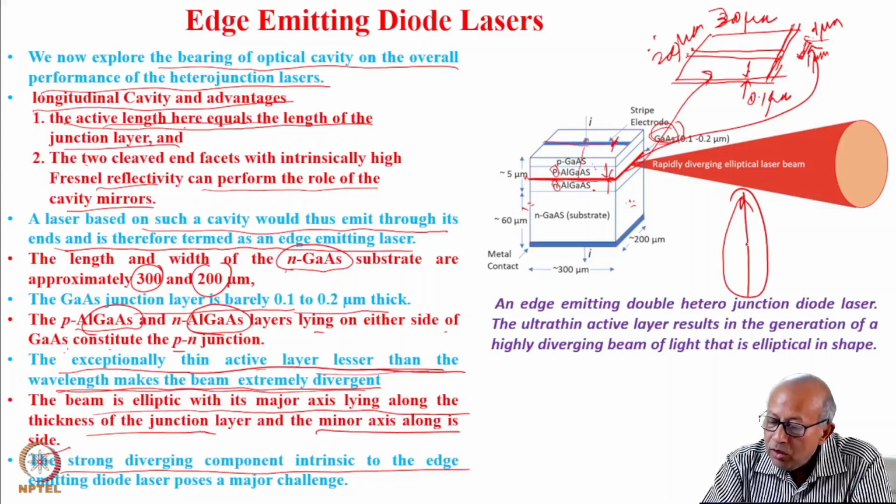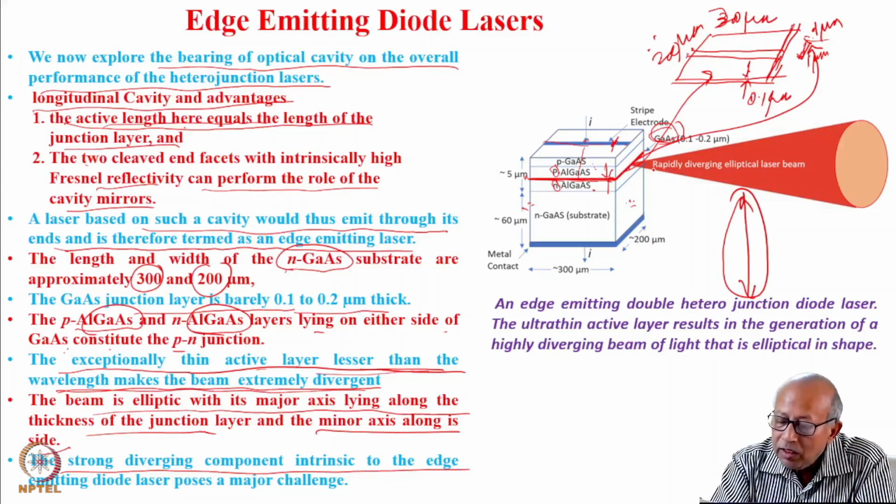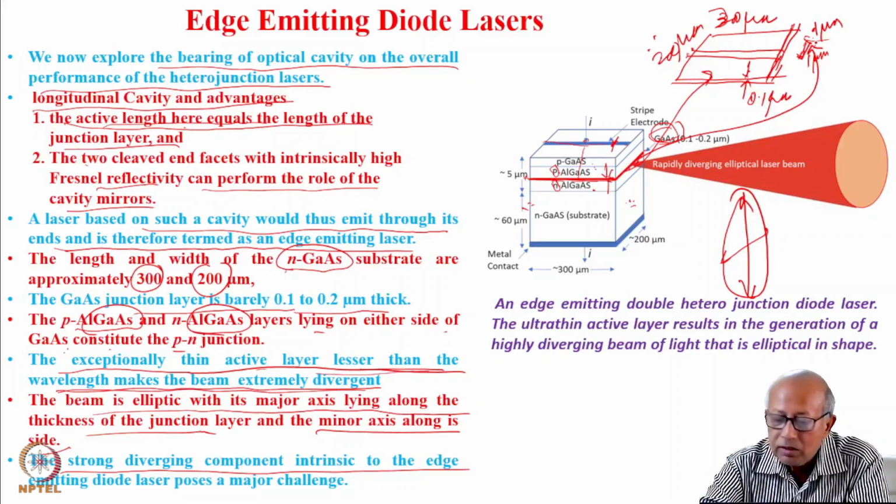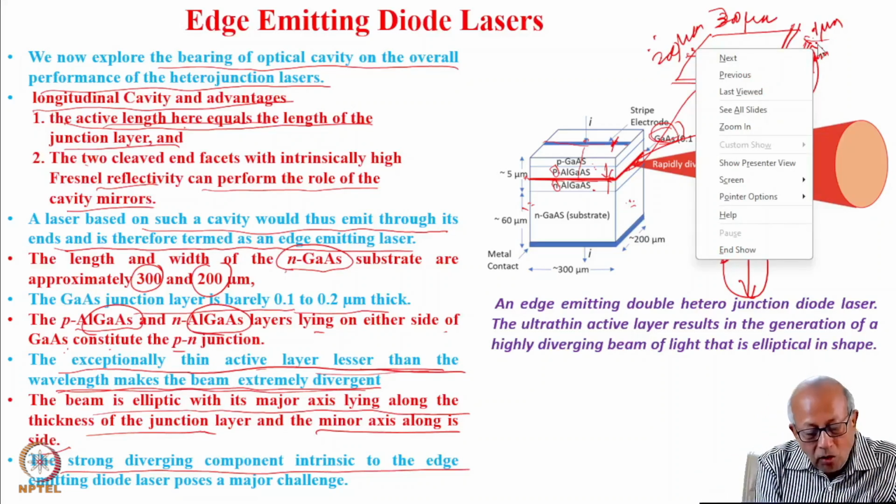So the major axis lies along the thickness and the minor axis lies along the width. This strong diverging component intrinsic to edge emitting diode laser poses a major challenge.